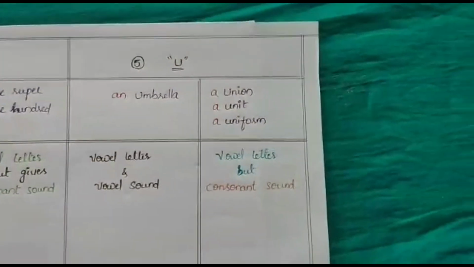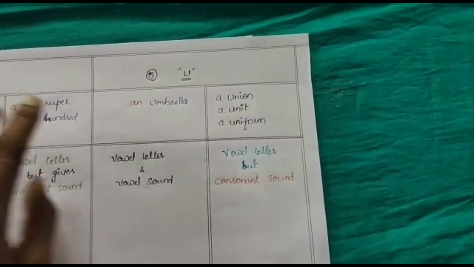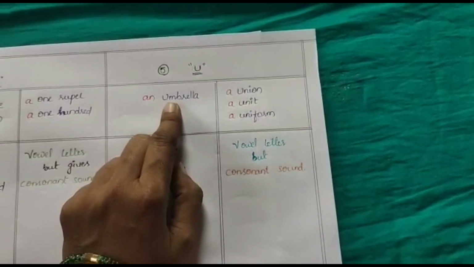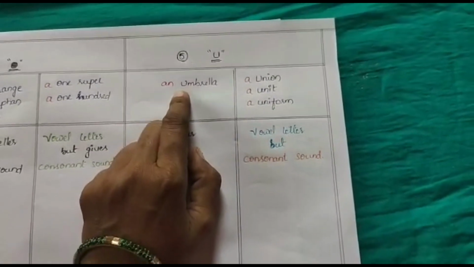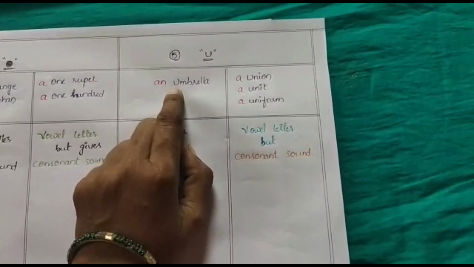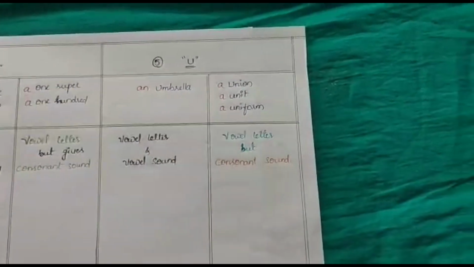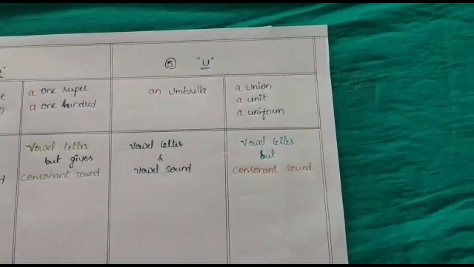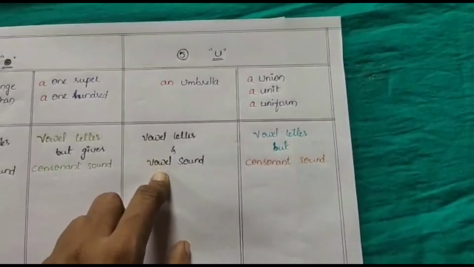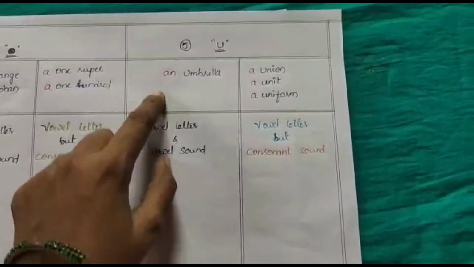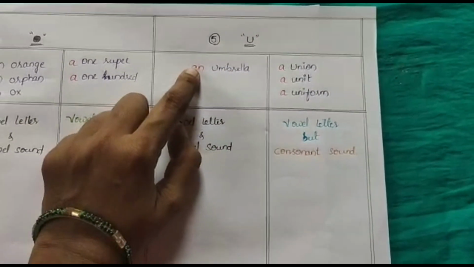Let's focus on the last one, that is U. Umbrella. Here U is pronounced like uh. So uh is also a vowel sound. That's why it is a vowel letter and also a vowel sound. That's why we use an here.